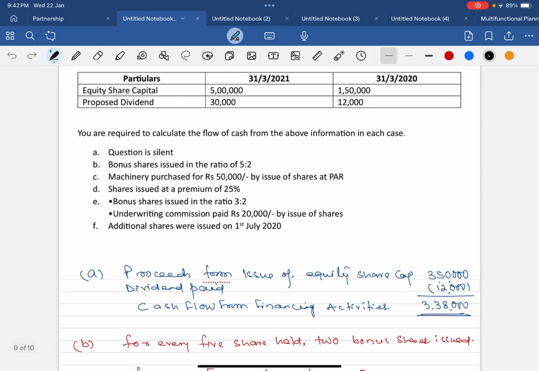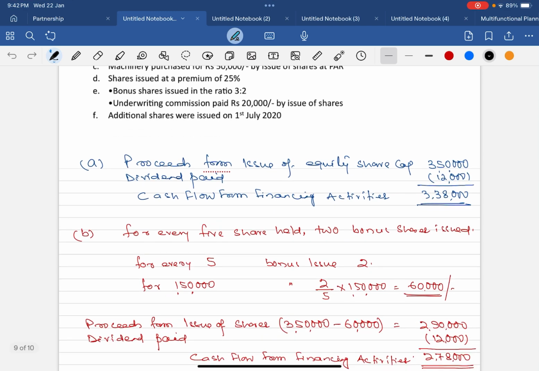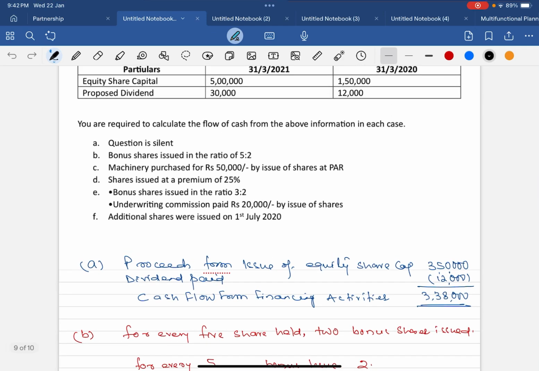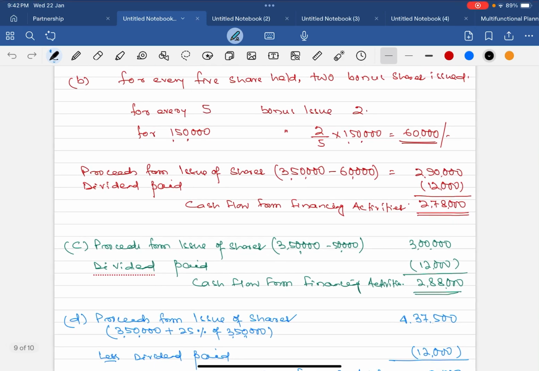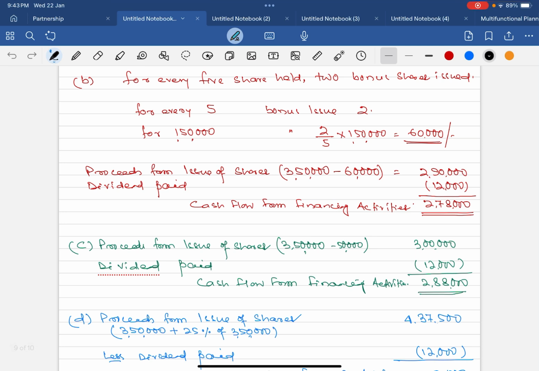Right. Next one, third one. Machinery purchased for rupees 50,000 by issue of shares at par. We have already gone through the portion where it is given that issue of share is for consideration other than cash. Here we are issuing the shares not for cash but for purchase of machinery. So now just don't relate B and C. All are individual questions. Now proceeds from issue of shares will be how much? 3,50,000 minus 50,000 worth of shares issued towards purchase of assets, and less dividend paid 12,000. So cash flow from financing activities is 2,88,000.